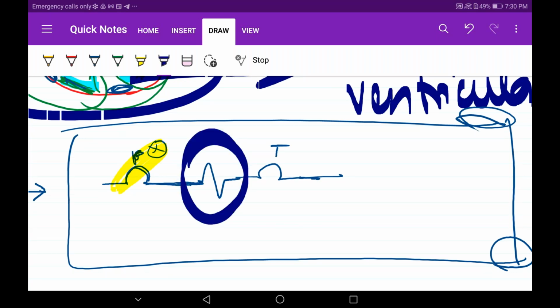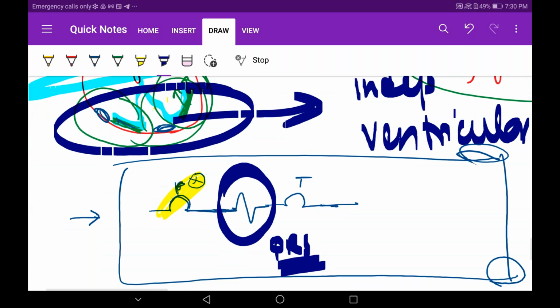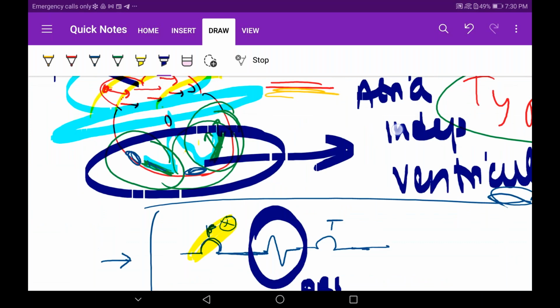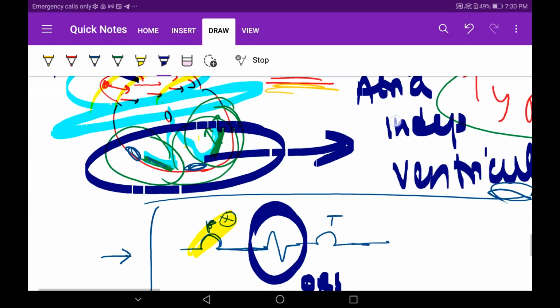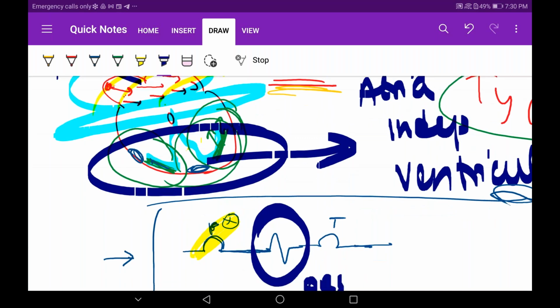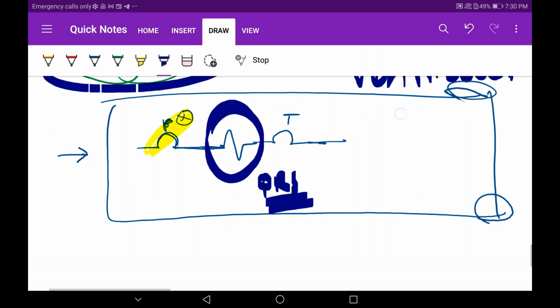But remember, in complete heart block, the QRS will be very small. Why? Because the ventricles are contracting separately, on the basis of the Purkinje system, or the ventricular muscle system. That's all there is in complete heart block. There is nothing much more to know about this.